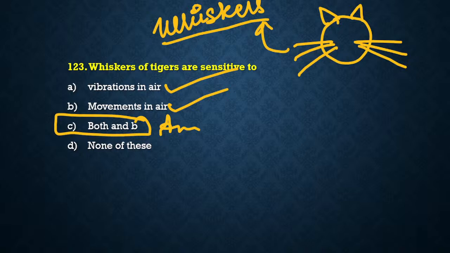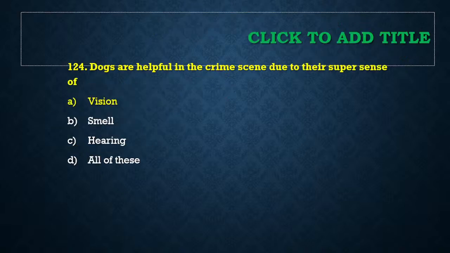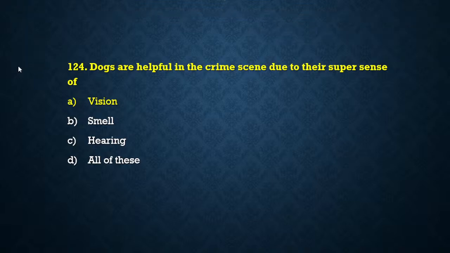Okay, so whiskers are sensitive for both. They are sensitive for movements in air as well. They are sensitive for the vibrations in air. The next question, question number 124. Dogs are helpful in the crime scene due to their super sense of.